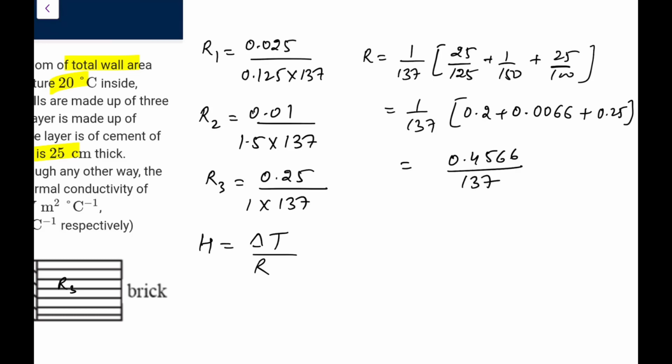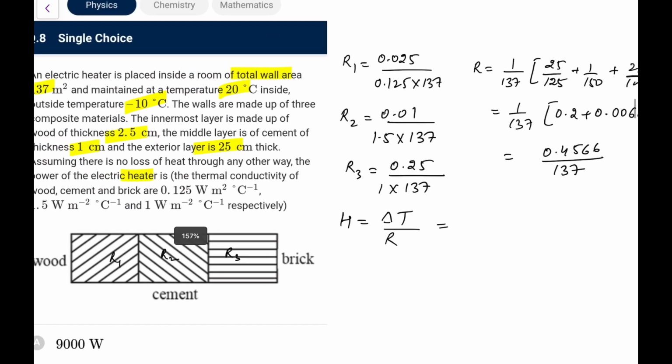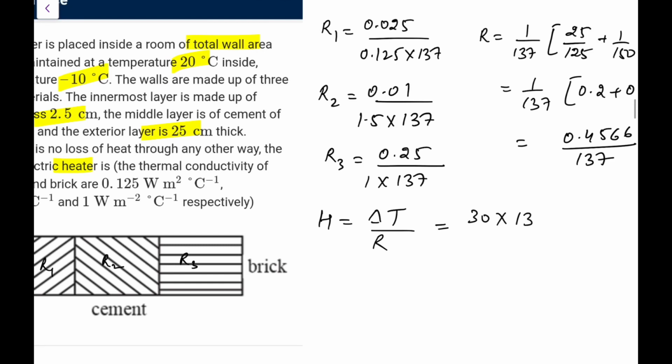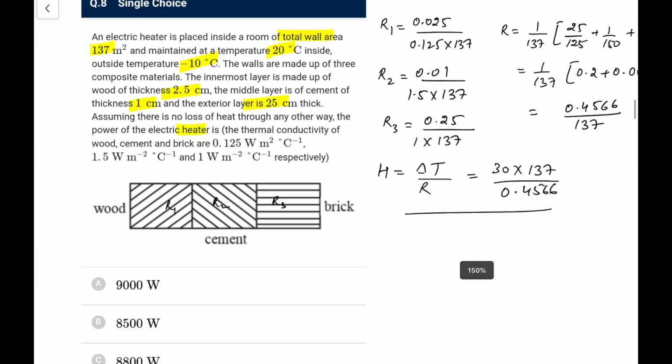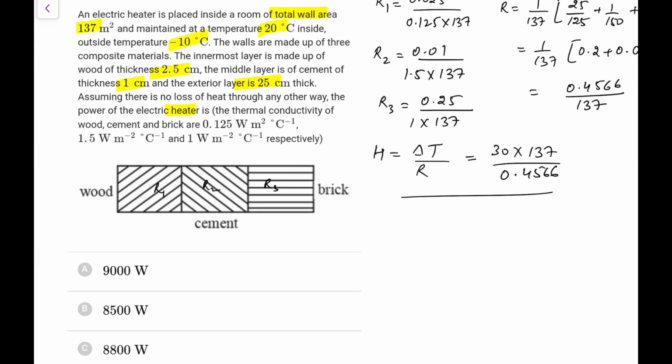So it comes out as 0.4566 upon 137. Delta T is given as 20 and -10, that is 30. So 30 into 137 upon 0.4566. This is the amount of heat loss, and this needs to be replenished. So 137 into 3 is 390, that would be 400 something, and it would be twice of that. So again, calculations are not going to be that easy. How to do this? This is not going to be a good one.